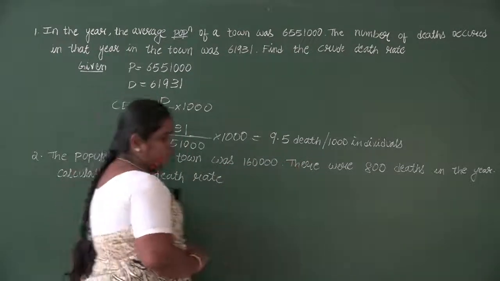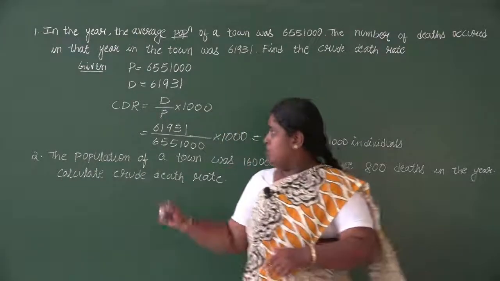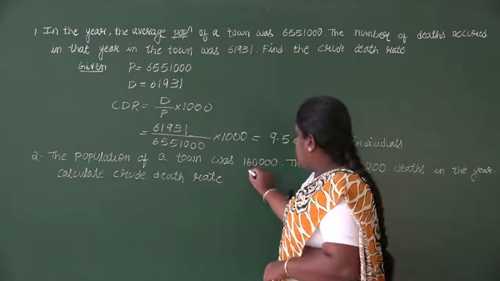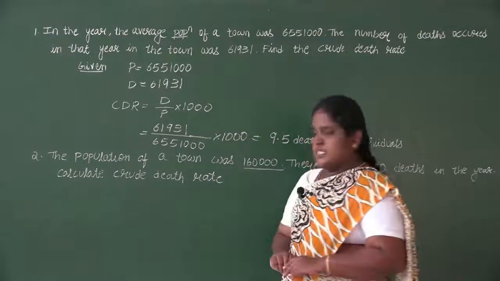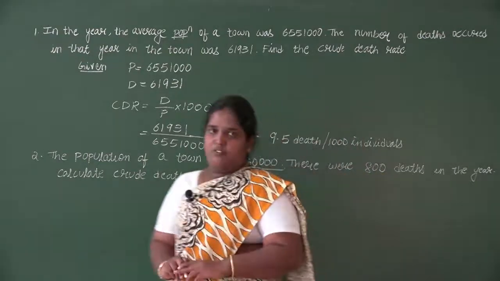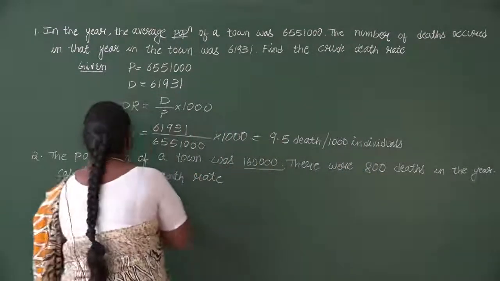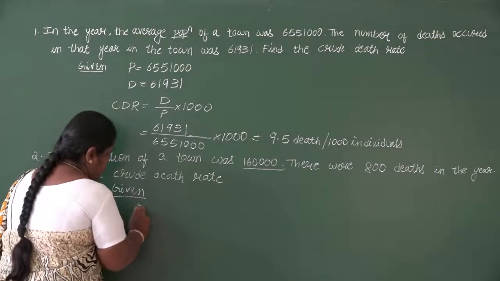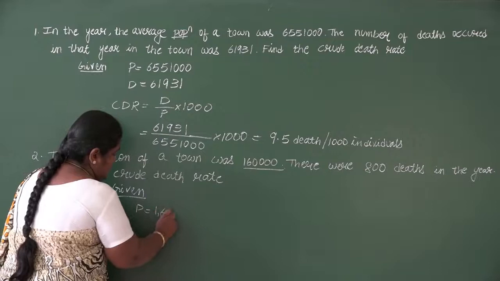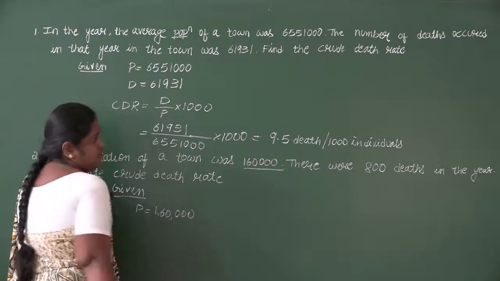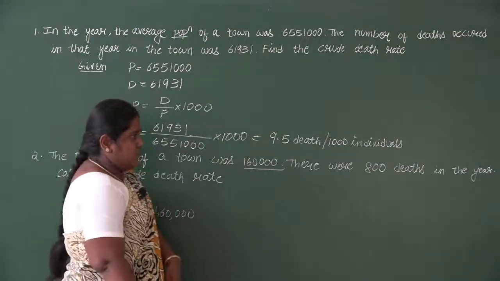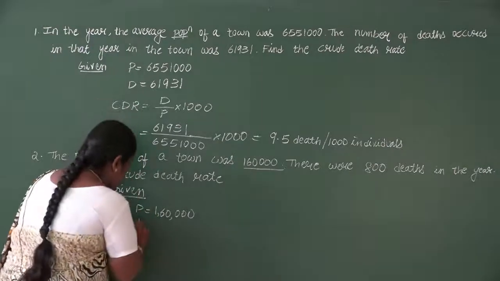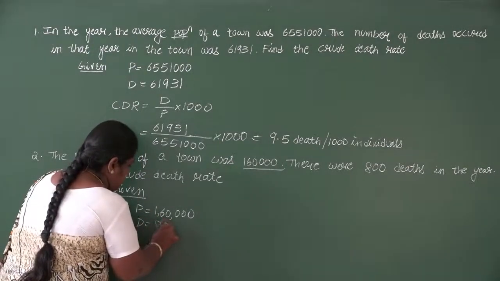So next we'll do the second problem. The population of your town was 1,60,000. So what is the P value in this? 1,60,000. So given is P equals 1,60,000. There were 800 deaths in the year. So death is 800.